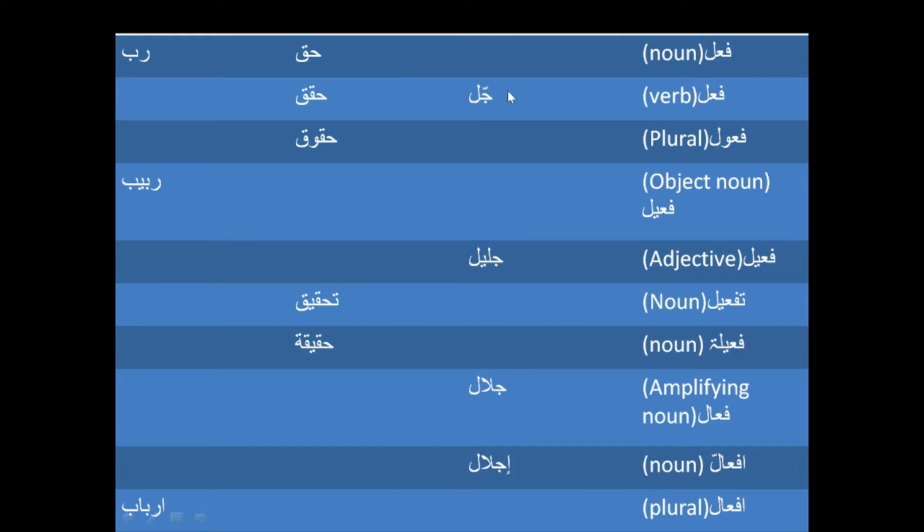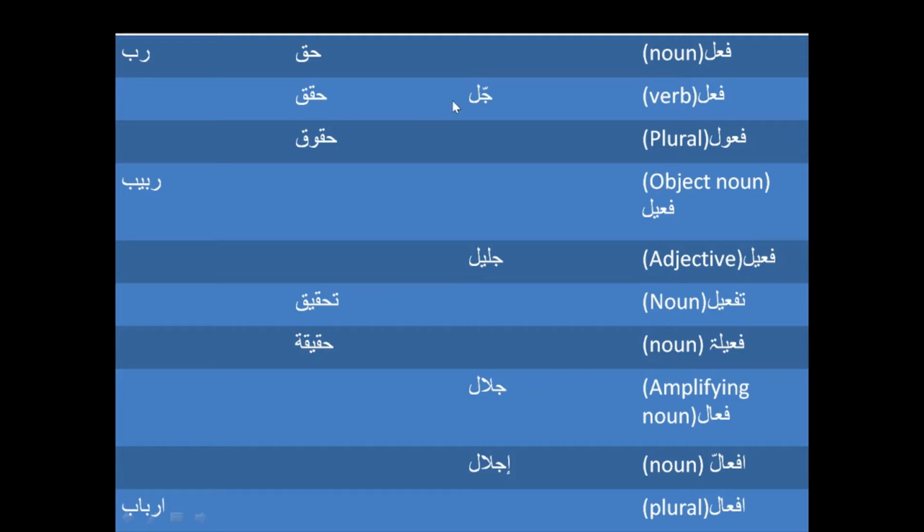And then from Haq we have Haqqaq, and these two letter words usually have a verb form where the second letter is repeated here as a third letter, and then they become a verb. So Haqqaq is to find reality, or to find which is due or what is right.